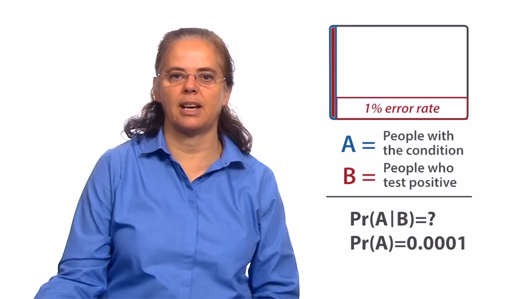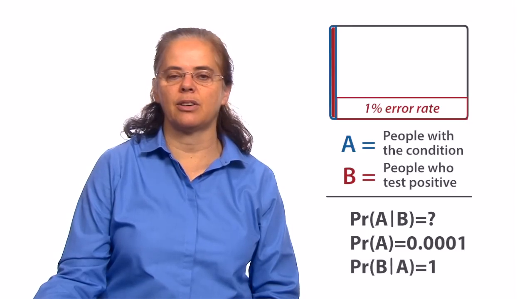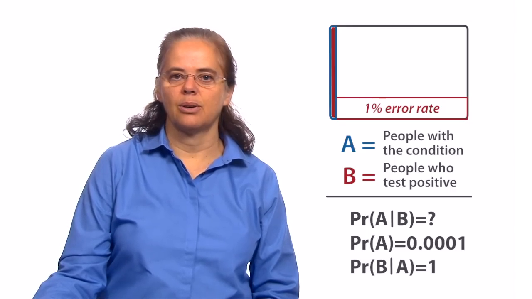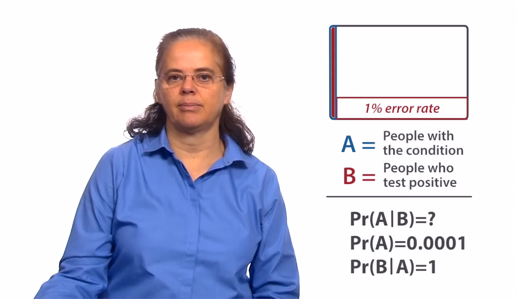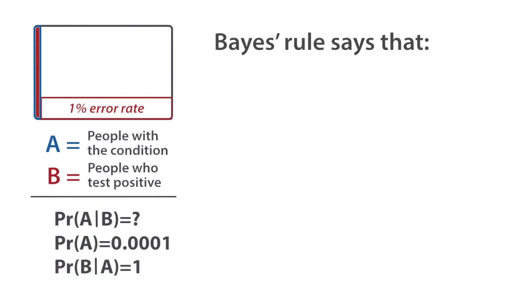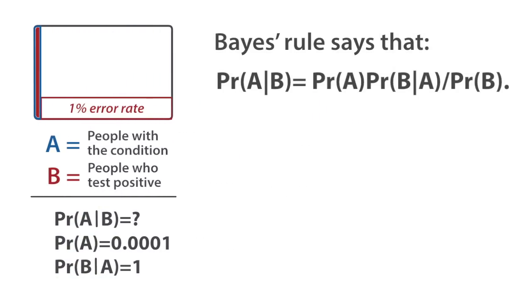That's the probability of A. We know the probability of B conditioned on A. That's 1. We know that everyone who has the condition will test positive. And the last term we need is the probability of B. So remember, Bayes' rule said the probability of A times the probability of B conditioned on A divided by the probability of B. So we still need the probability of B.